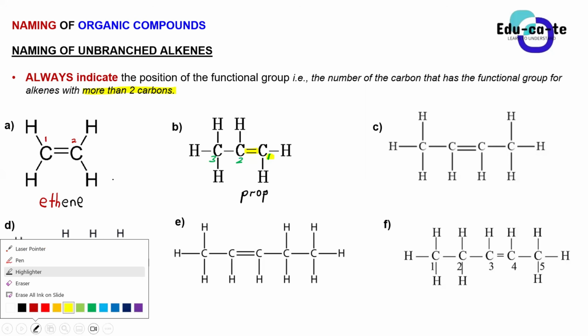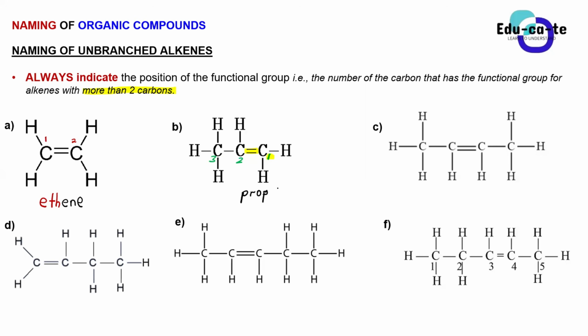So I'm going to say this is prop-1, and then I'm going to write the suffix and say ENE because this is an alkene. So this is prop-1-ene. There's another way of writing it, but now let's just finish explaining this one first.